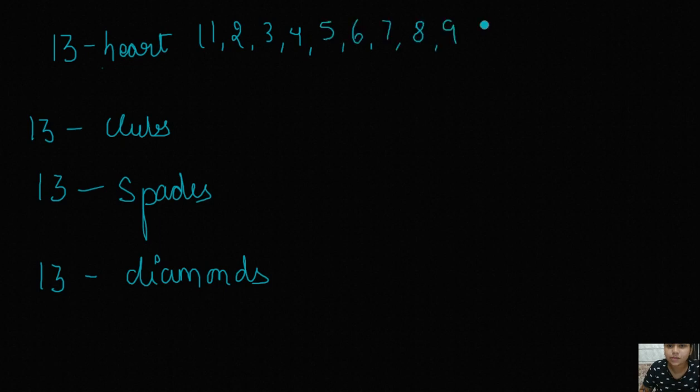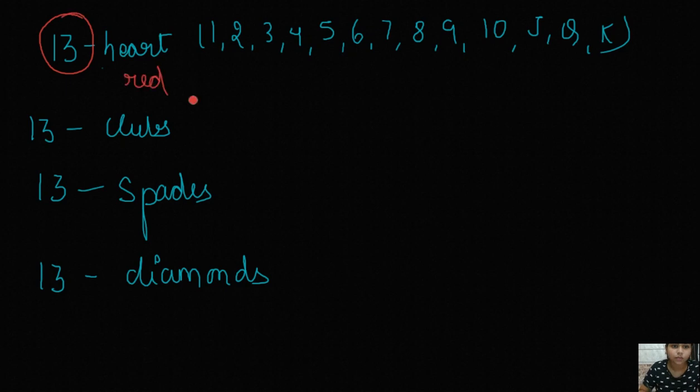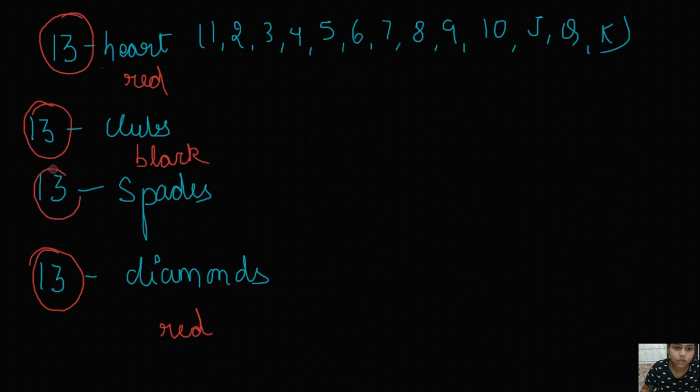Now let me tell you, this heart is red in color, this diamond is also red in color, this particular club is black in color, and this particular spade is also black in color.